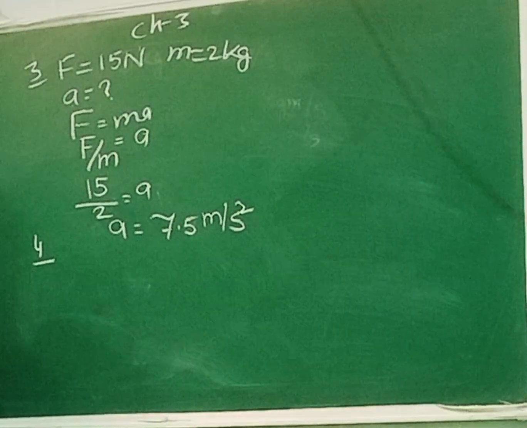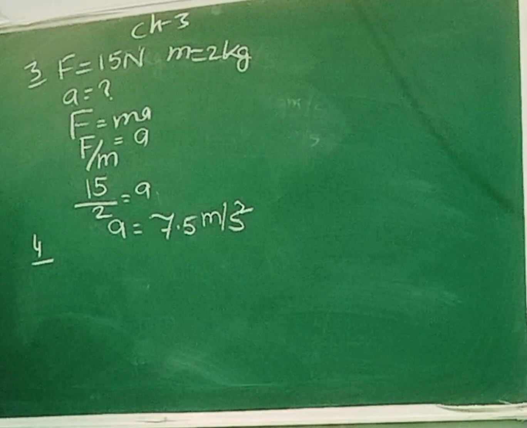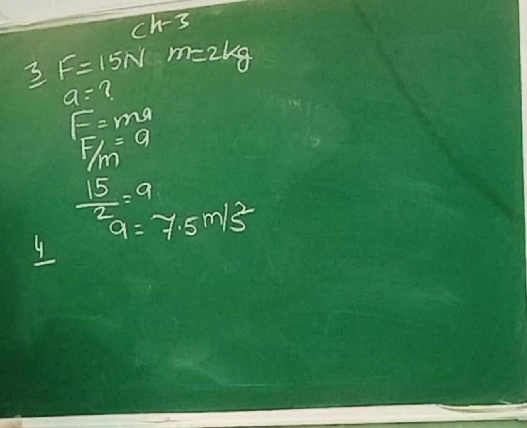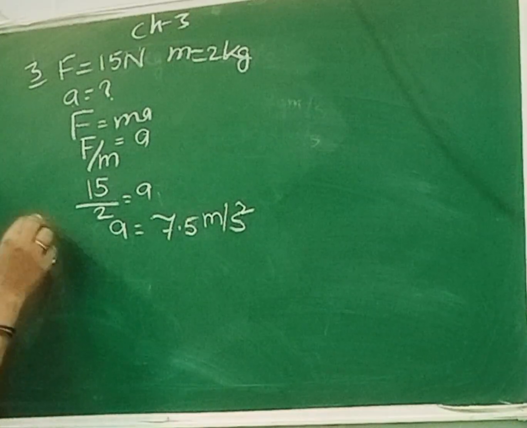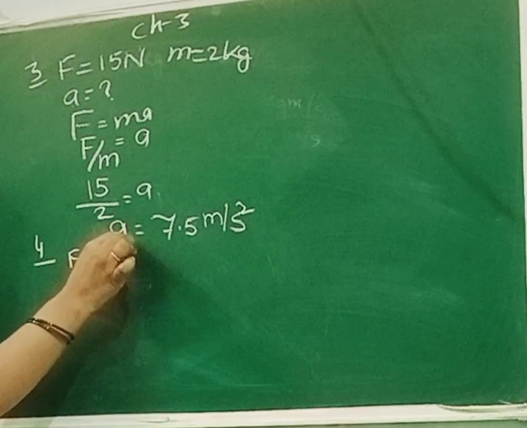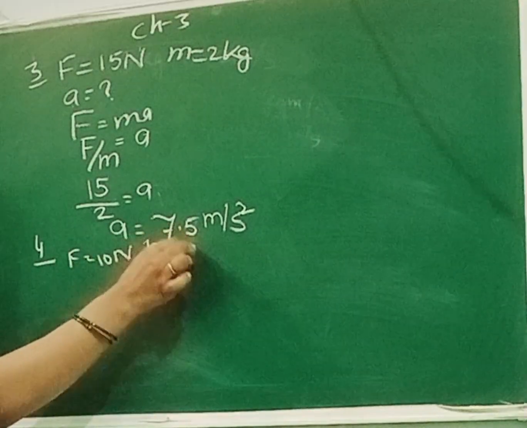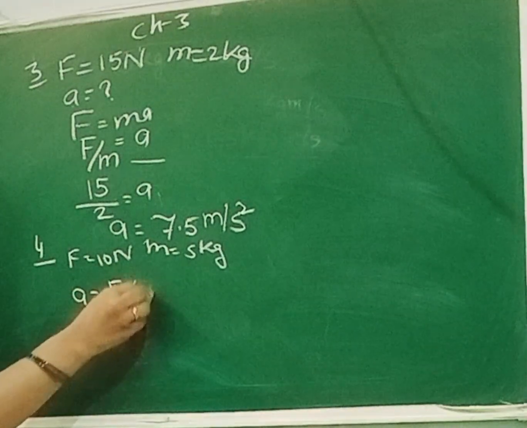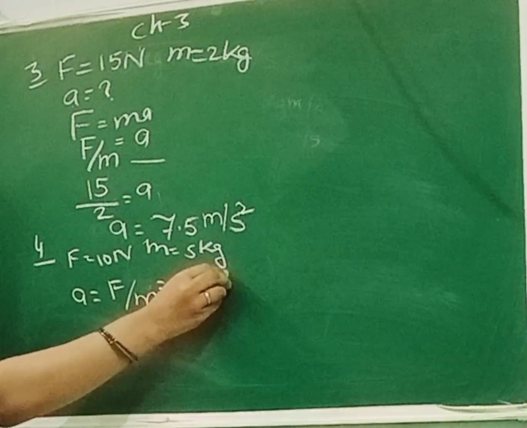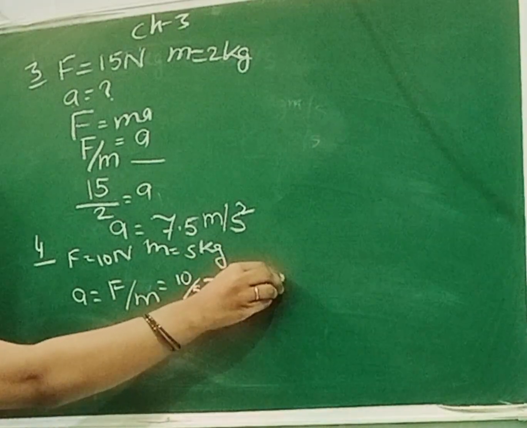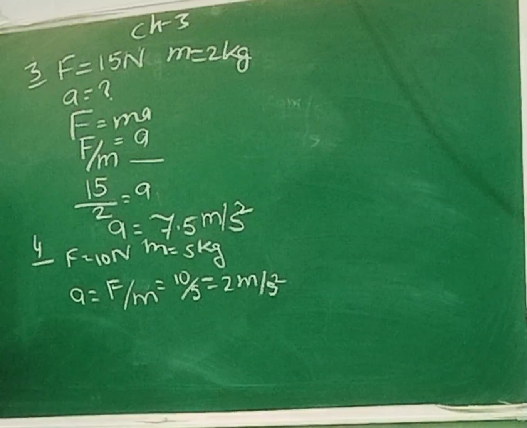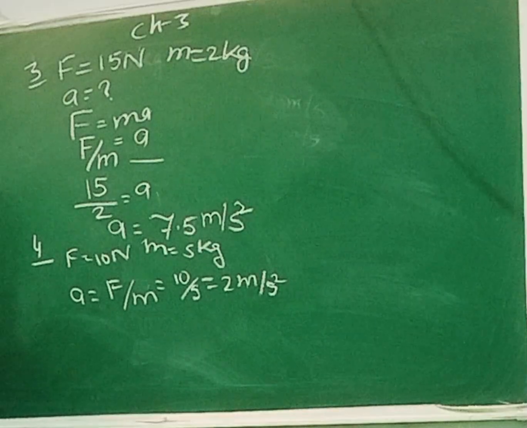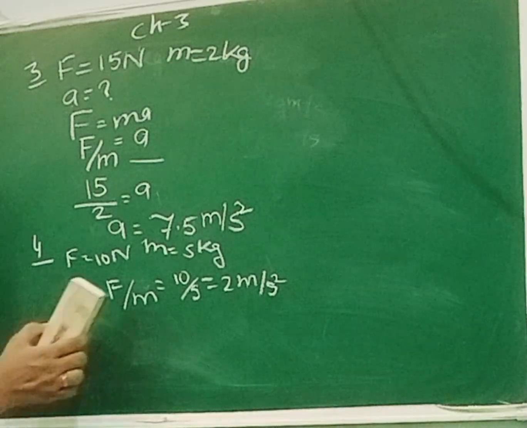Okay. Question number 4. A force of 10 Newton acts on a body of mass 5 kg. Find the acceleration produced. Same question. Force is given to you 10 Newton. So F is equal to 10 Newton. And mass is 5 kg. Calculate the acceleration. So acceleration is equal to force upon mass, 10 upon 5. That means 2 meter per second square. This question will come for 2 marks only, and you need to remember the unit, you need to remember the formula. If you will write these two things correct and calculation is correct, then you will get the full marks.